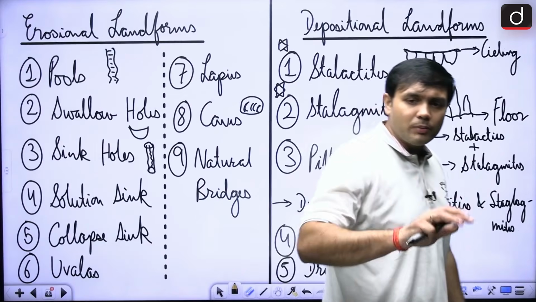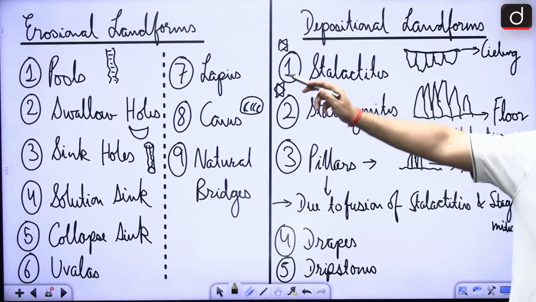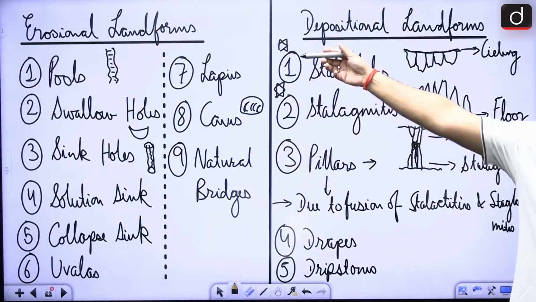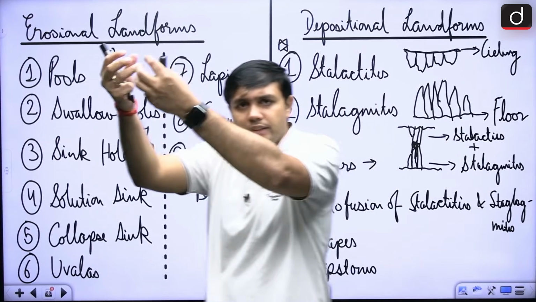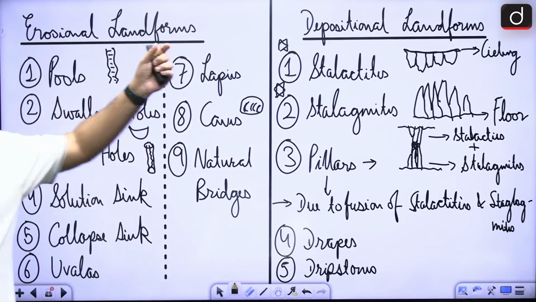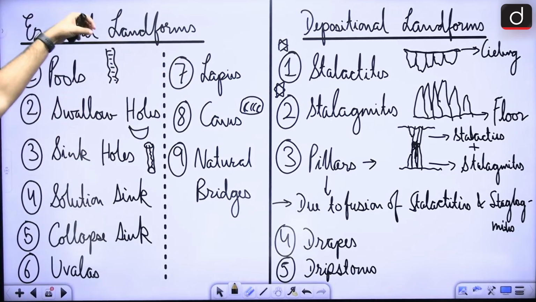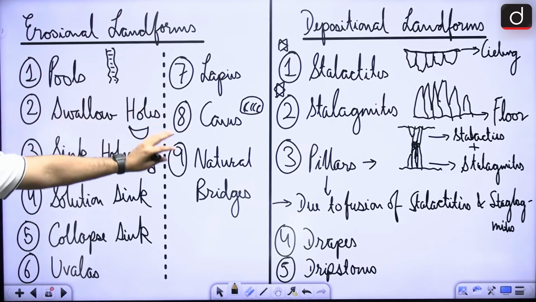Here, what are some of the landforms that you will see? In case of erosional landforms, these are pools and swallow holes. Pools are the regions through which the groundwater is able to go down. Then there are swallow holes on the surface of the earth. Then there are sinkholes, solution sinks and collapse sinks, uvalas, lapies, caves, natural bridges.